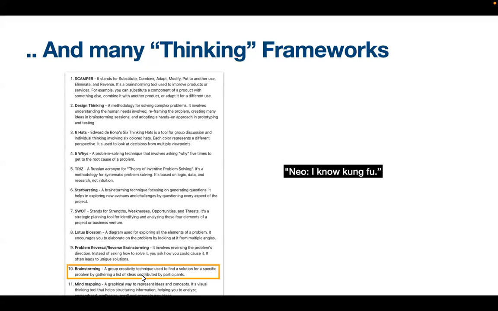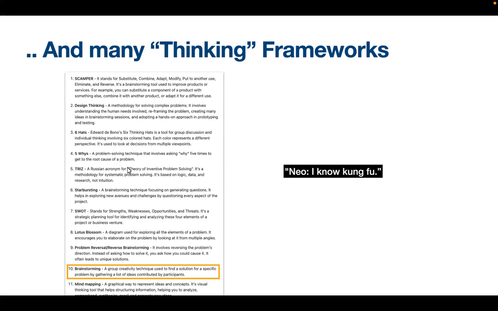So over the years, over decades, essentially hundreds of years, people have developed different frameworks. Many of them you might not have heard of. It's not common. You learn these things in business school, or if you're a product manager, but innovation algebra knows them. For example, you have things like Scamper, design thinking, 6 hats, 5 whys, TRIZ, one of my favorites. And there's just a lot of them. Now, you don't really need to learn these. It's useful to understand a little bit what they do. And as you use innovation algebra, you'll be exposed to them automatically and you'll naturally start using them.